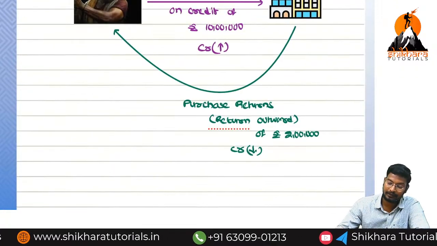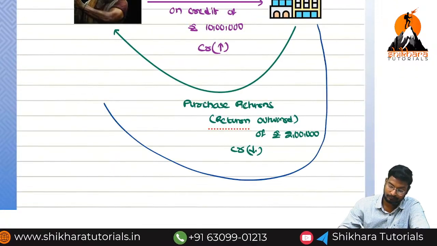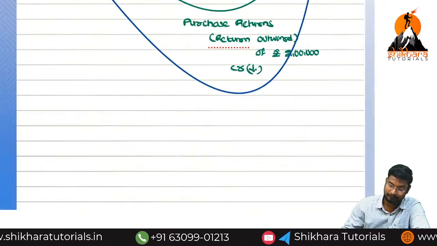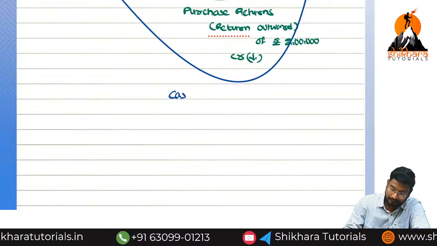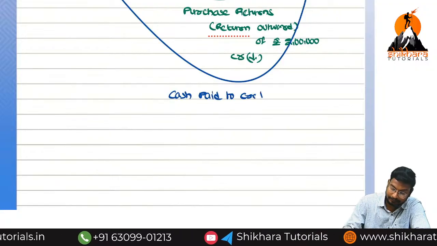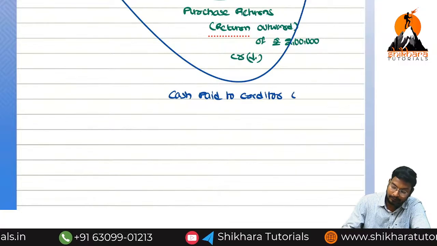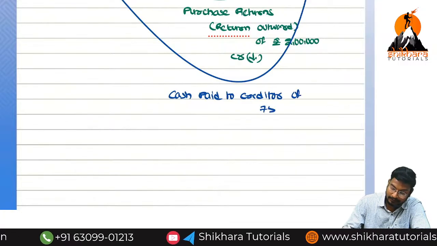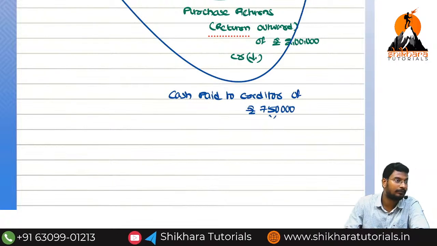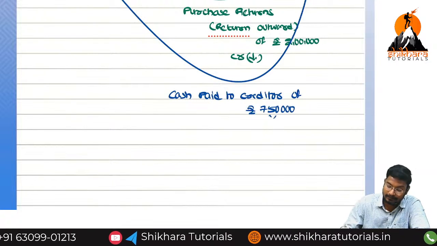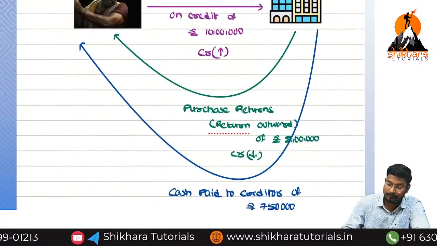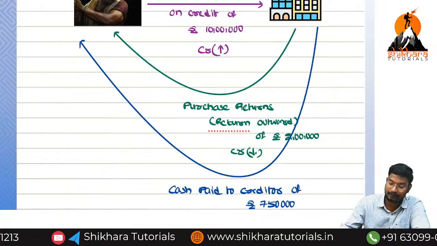Next, we are going to repay. Cash paid to creditor of rupees 7 lakh 50,000. In this situation, does creditor value increase or decrease? Decreases. What is the next concept? Discount allowed or discount received?